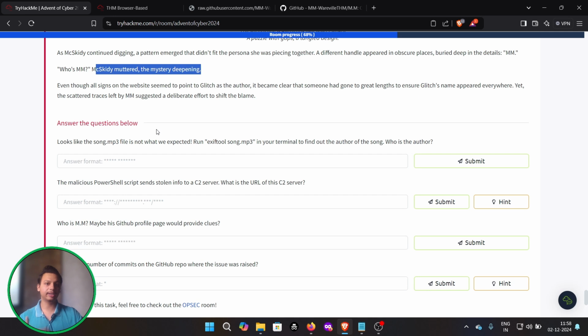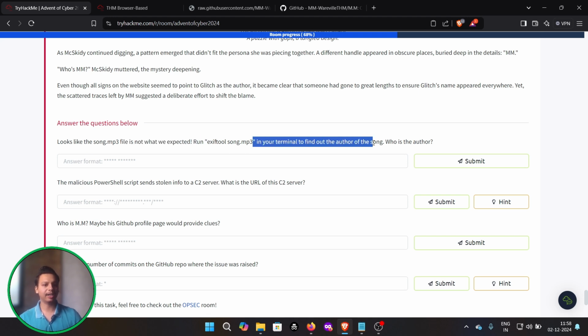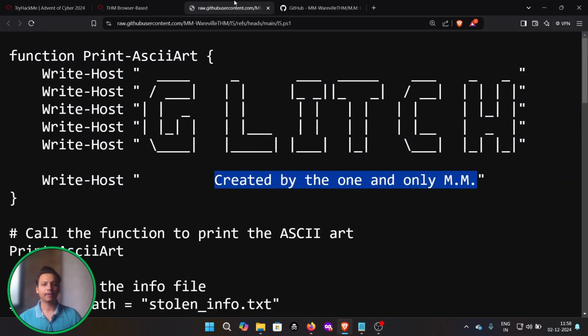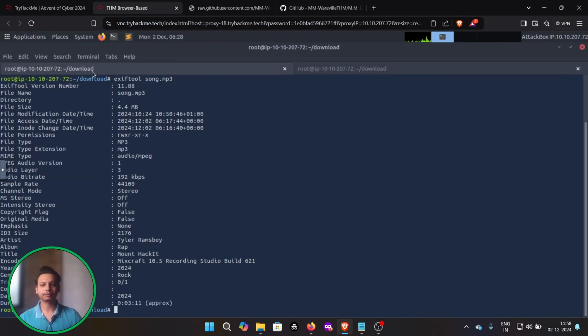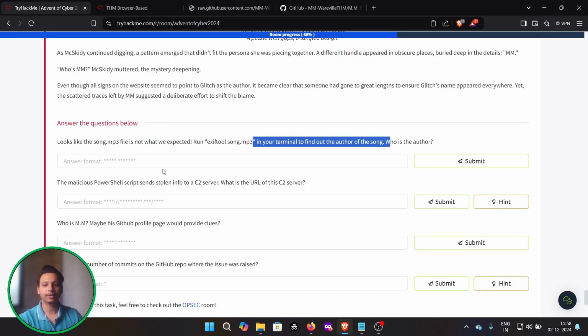So let's solve these questions. Looks like the song.mp3 file is not what we expected. Run exiftool song.mp3 in your terminal and find out who the author of the song is. As we have already done that, let me open the terminal, and you can see the author is Qooooo, I guess. So let me copy and paste and submit.